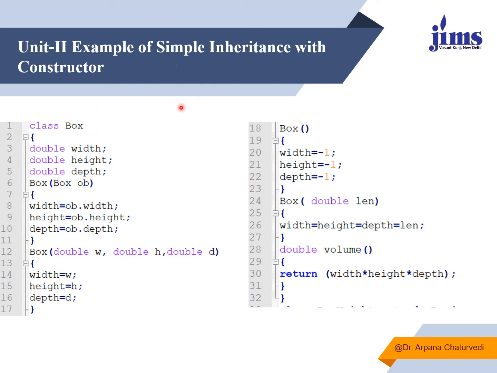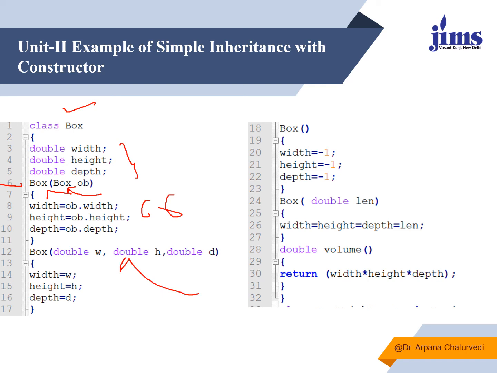So here is an example of single level inheritance with constructor. You can use constructors also, and for this there is a class having 3 data members. It's a parameterized constructor. The name of the class and the name of the member function is the same. One argument I am passing has the data type of the class name only. It means it is a copy constructor because I am passing an argument as an object of the class. So whatever values this object brings for the data members, those will get copied over here. So it's mentioned width is equal to ob dot width, height is equal to ob dot height, and depth is equal to ob dot depth.